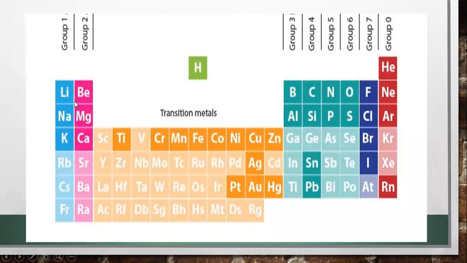Here you can see it is group 1, this is group 2, then these are transition metals. We're not going to place them into any group. Here it is group 3, these are the elements of group 3, group 4, group 5, group 6, group 7, and group 8. So there are in total 8 groups in the periodic table.